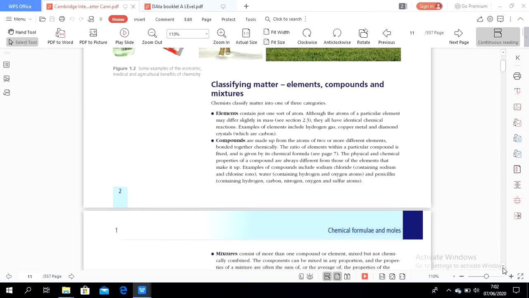Examples of compounds include sodium chloride. We know sodium chloride contains sodium and chlorine. We know sodium reacts with water and causes an explosion, and chlorine is gaseous at room temperature and pressure. But when sodium and chlorine react together, they form sodium chloride, which is solid and does not react with water.